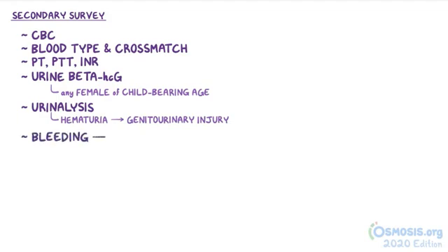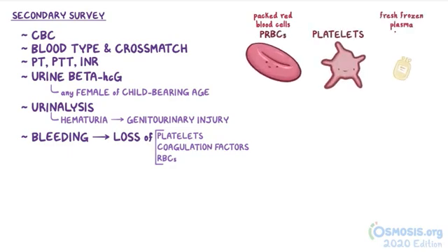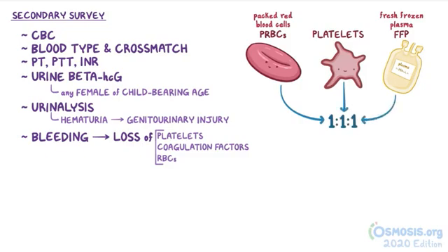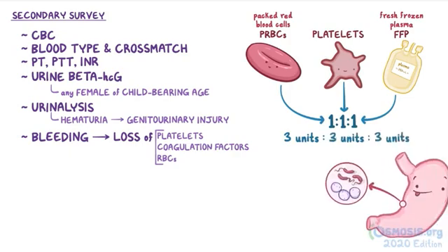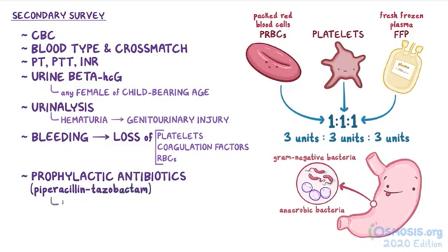And because bleeding from trauma causes a loss of platelets and coagulation factors, in addition to a loss of red blood cells, it's important to replace them all. So, packed red blood cells, or PRBCs, platelets, and fresh frozen plasma, or FFP, are all given in a 1:1:1 ratio. In other words, if you're giving 3 units of PRBCs, you'll also give 3 units of platelets and 3 units of FFP. Additionally, because gram-negative and anaerobic bacteria live in the gut, prophylactic antibiotics like piperacillin tazobactam are given to decrease the risk of an intra-abdominal source of sepsis.